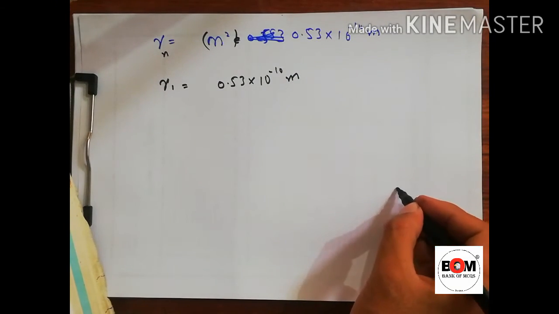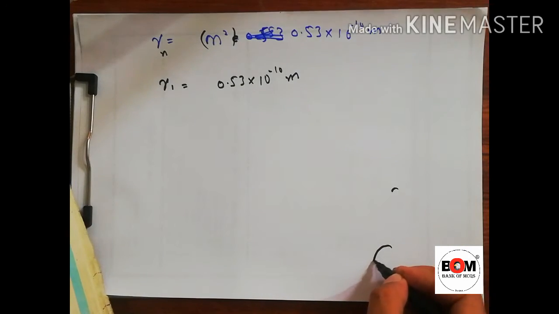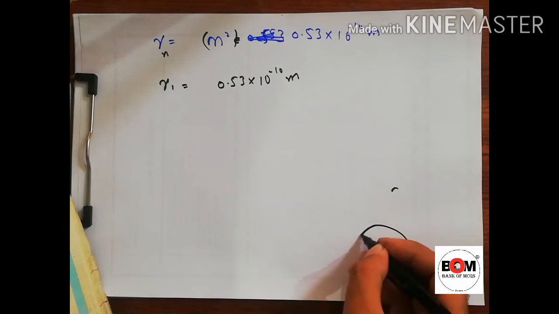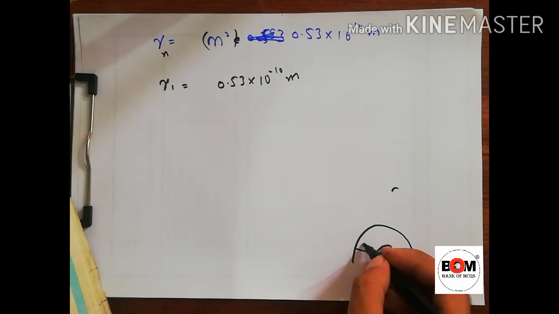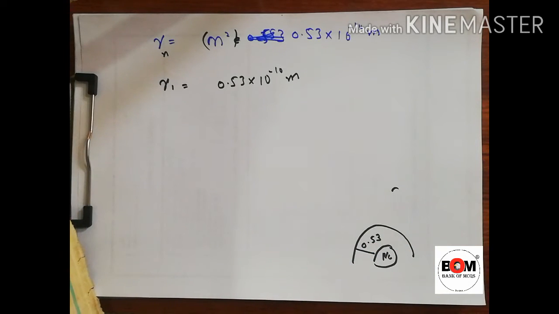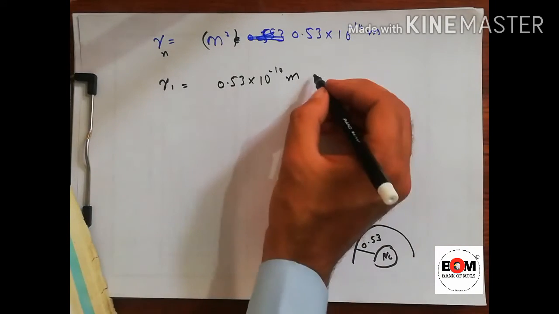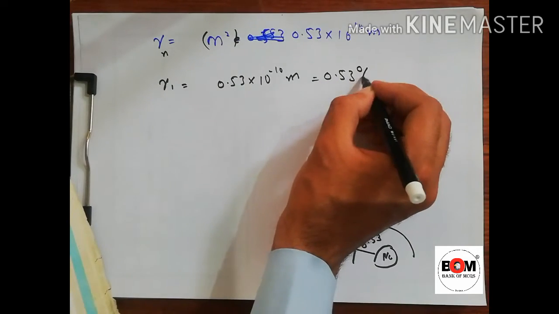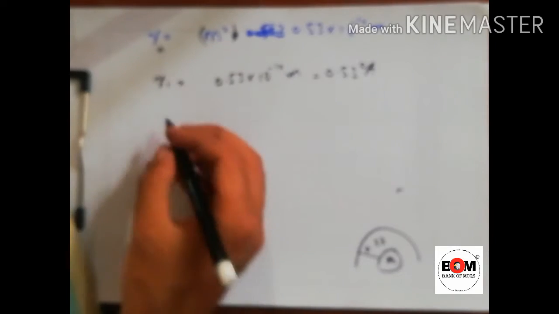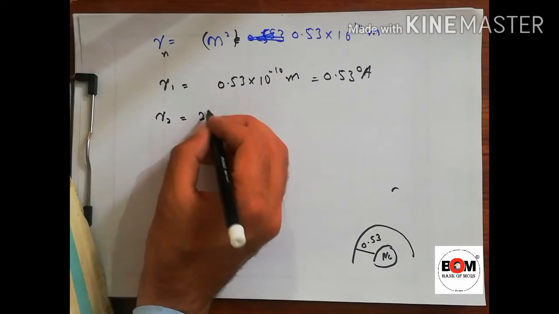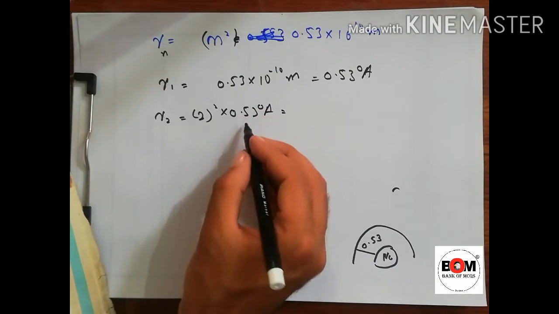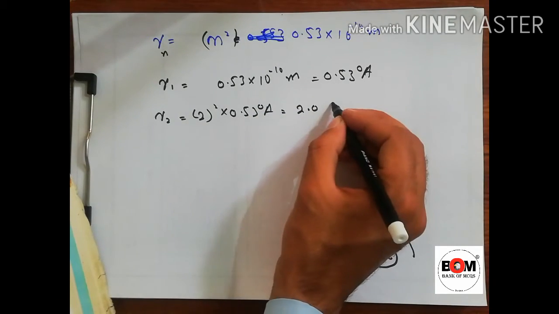So if this is the nucleus, then this is the first shell, and the radius of this shell is 0.53 multiplied by 10 to the power minus 10 meter, and 10 to the power minus 10 meter means 0.53 angstrom. This n will be changed. For 2, we will get 2 square into 0.53 angstrom. So 2 to the power 2 is 4, and 4 fives are 20.